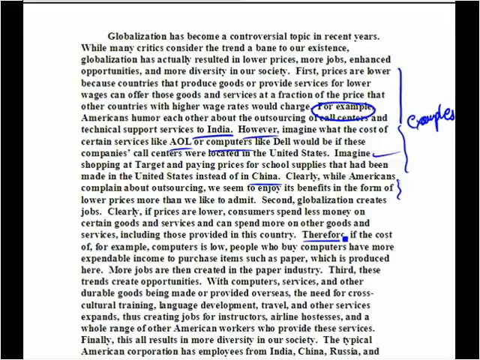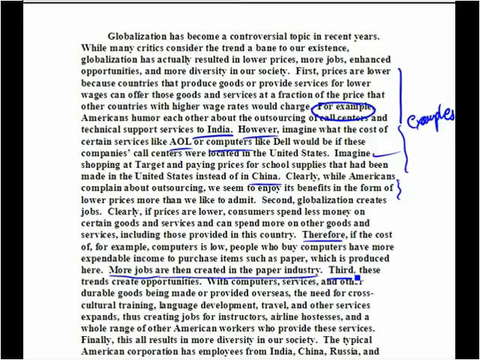Therefore, and we're going to see some examples here, if the cost of, for example, computers is low, people who buy computers have more expendable income to purchase items such as paper, which is produced here. The writer doesn't stop, though. More jobs are then created in the paper industry. So the writer not only provides two examples of two industries, like computers or paper, but drives home the point by giving some cause and effect analysis. More jobs are then created in this industry.